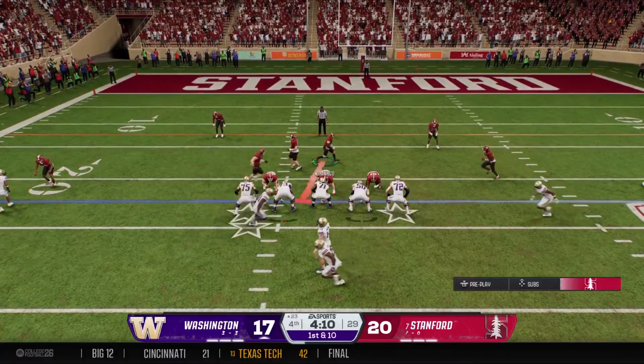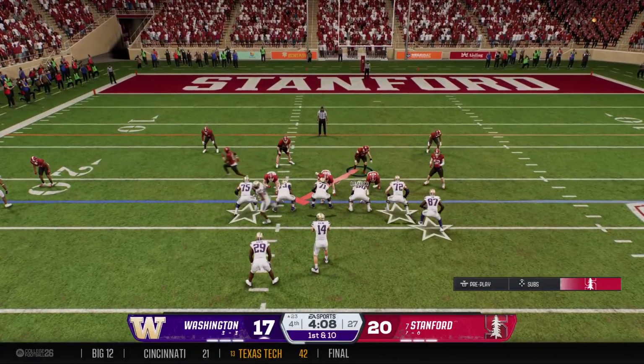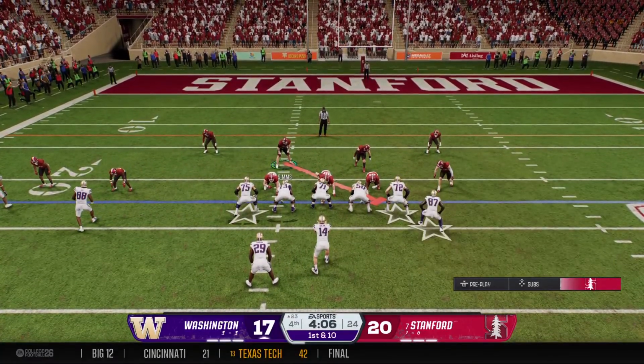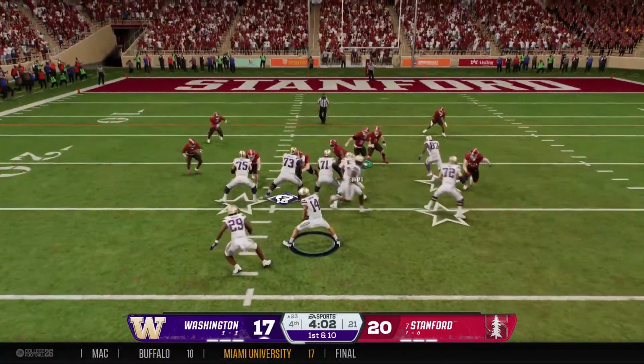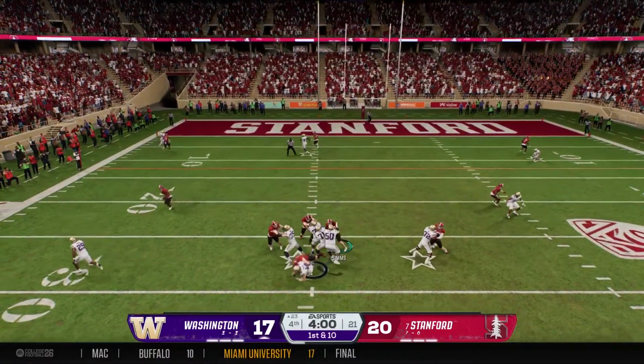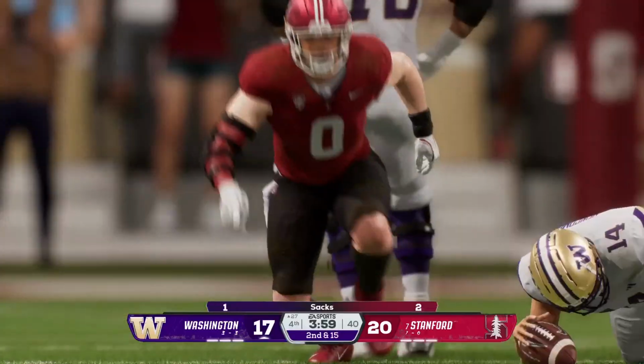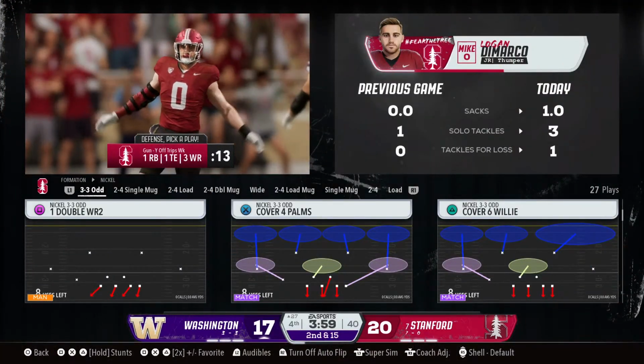They've got dudes all over the field that can make plays. There's a big gainer in the pass game. You get a chunk of yards like that, now the defense is really on its heels. Wants to throw on first down. And the defense, they've got him at the 27.